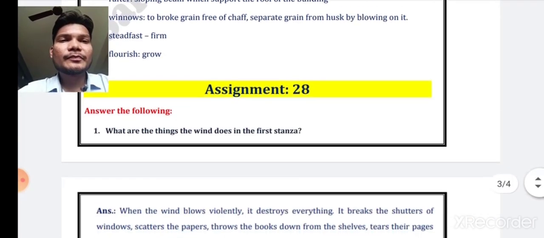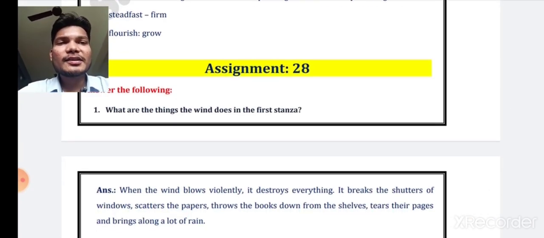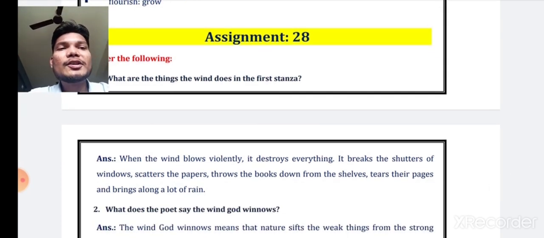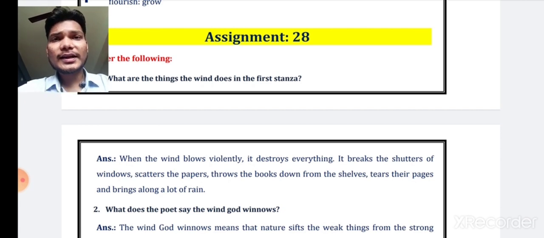Now let us start. What are the things the wind does in the first stanza? The answer is, when the wind blows violently, it destroys everything. It breaks the shutters of the window, scatters the papers, throws the books down from the shelves, tears their pages, and brings along the rain. So these are the things that the wind does in the first stanza.